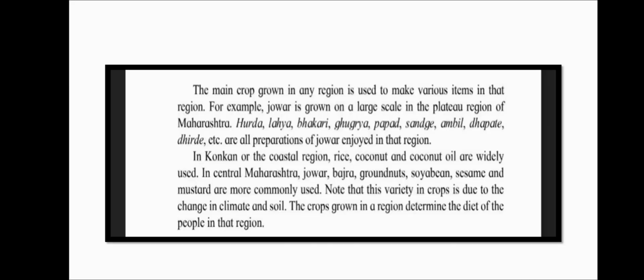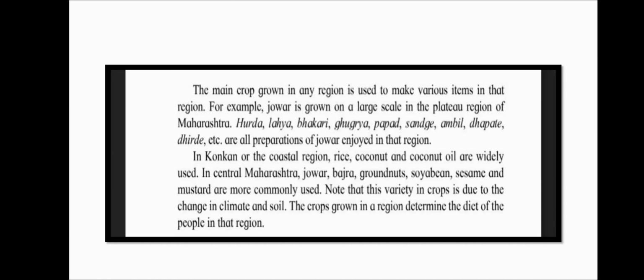The main crops grown in any region are used to make various items in that region. For example, jowar is grown on a large scale in the plateau region of Maharashtra. Hurdya, laiya, bhakri, ghughrya, papad, sange, ambil, dahapate, dhirde, etc. are all preparations of jowar enjoyed in that region.